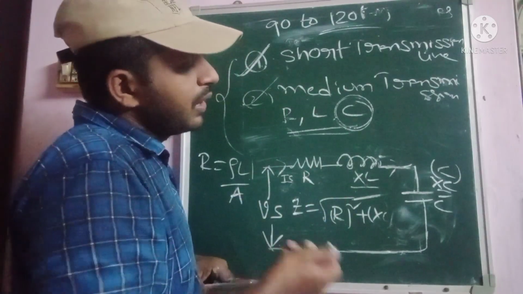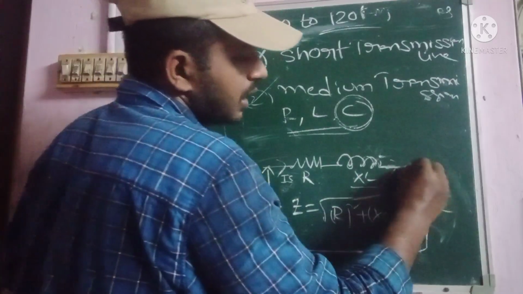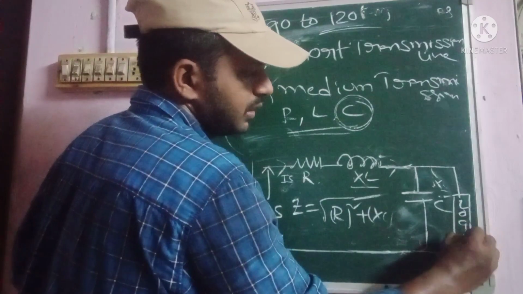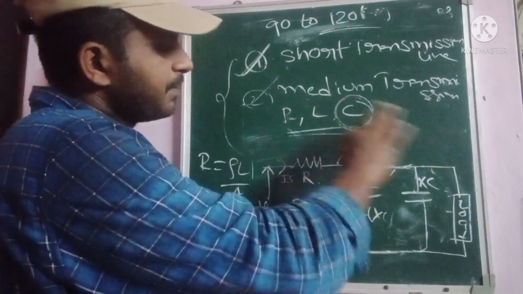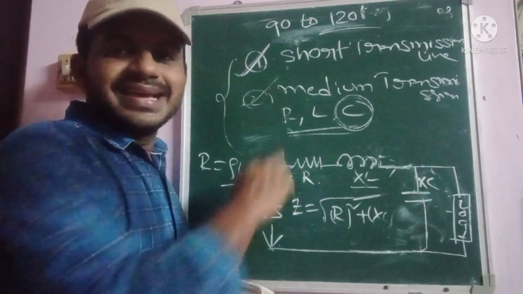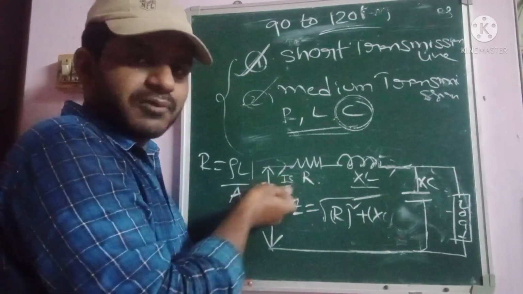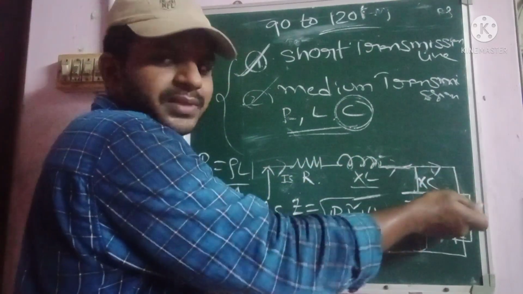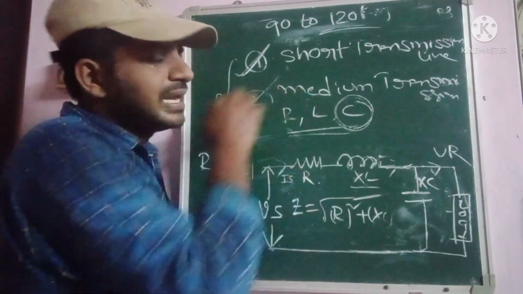Here the load is also connected, which is parallel to the capacitance, like this. So this is Xc, and this is the load. This is the basic construction representation for the medium transmission line. The sending end voltage is Vs, the current flowing through the transmission line is given as Is, and the receiving end voltage is given as Vr. So this is the basic representation for the medium transmission line.